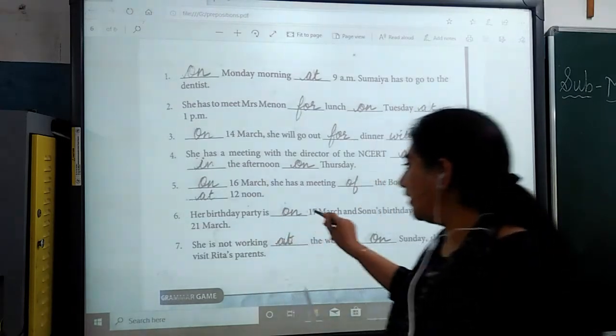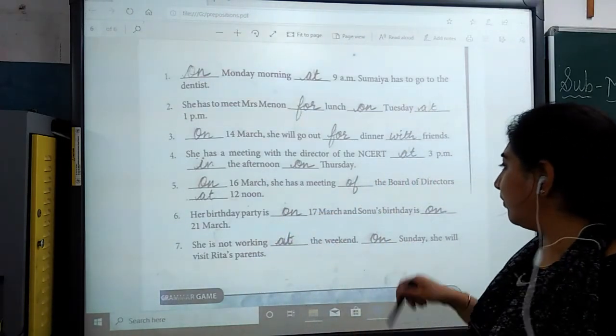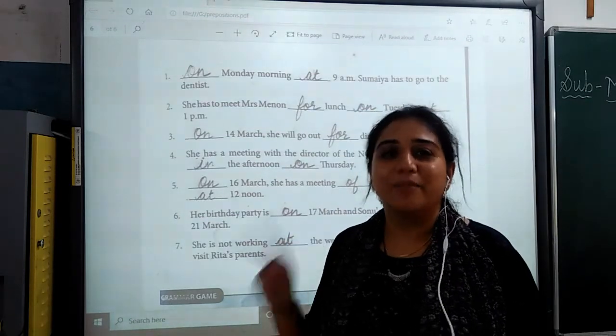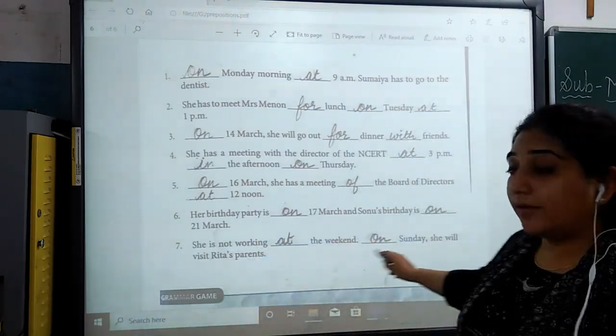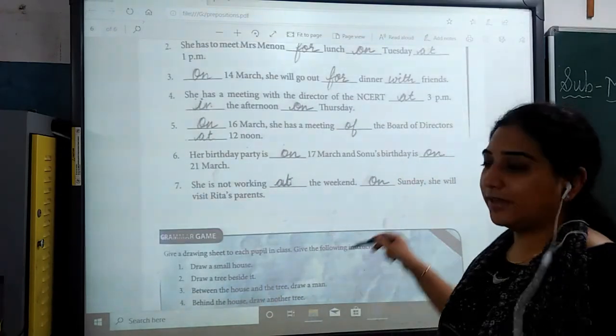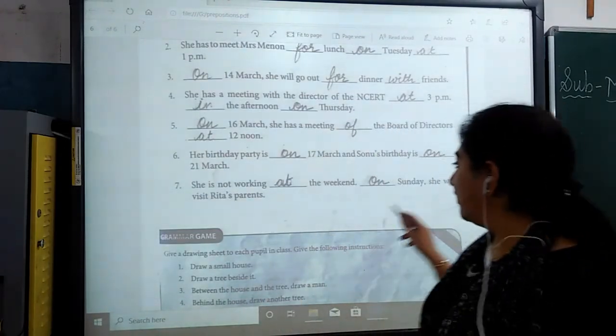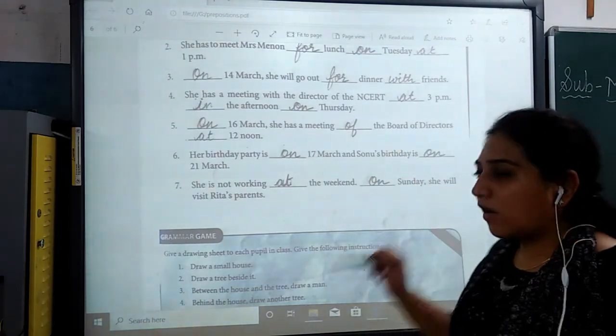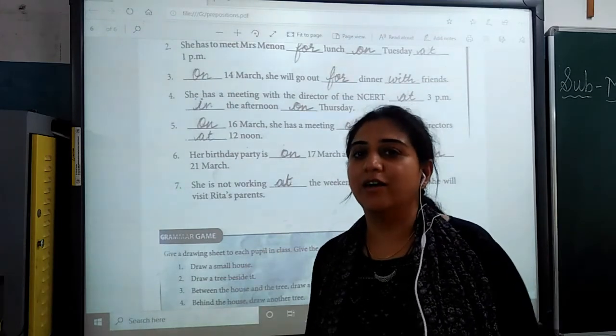Her birthday party is on 17th March and Sonu's birthday is on 21st March. Okay, on, for a particular day. And the last one, she is not working dash the weekend, at the weekend. Dash Sunday, she will visit Rita's parents. On Sunday, she will visit Rita's parents.